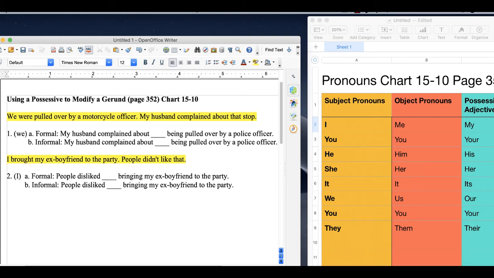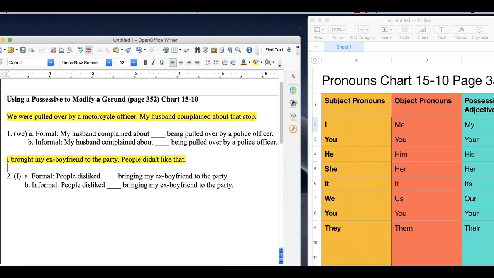So I'm on page 352, looking at chart 15-10, and it's saying that we can use a possessive adjective to modify a gerund. So basically, a possessive adjective can come before a gerund when we're talking about an event or a thing that we possess that happened or is happening or something else like that. The book gives you examples in the chart, but I'm going to give you a couple of my own just to let you see.